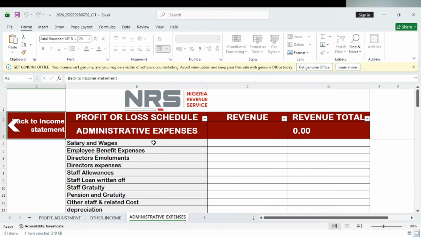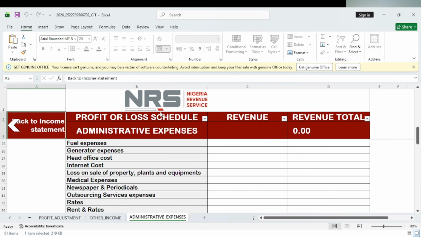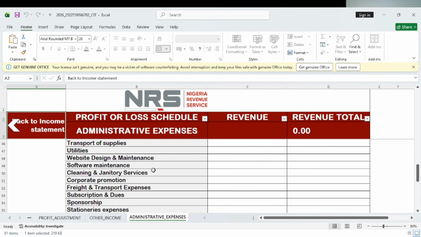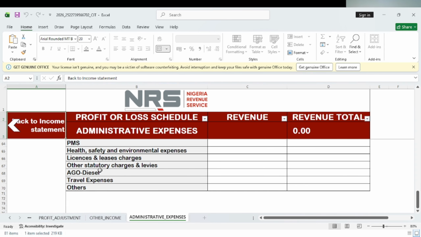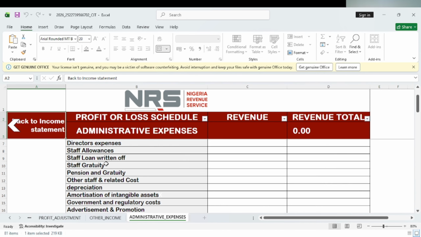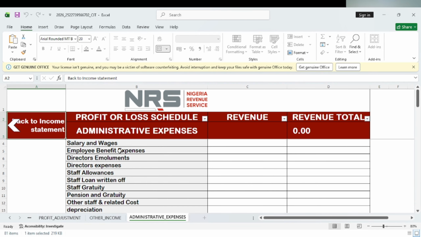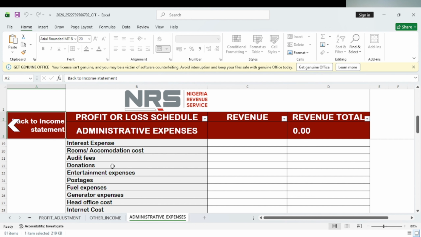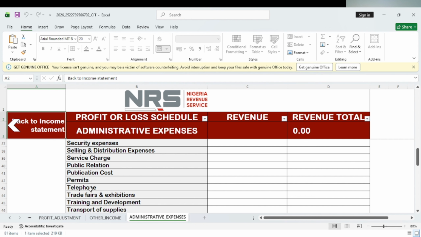And then I think other income is also going to be stated here. Administrative expenses also will be stated here. So here now you can put in all the expenses you have incurred for your business: royalty, PMS, electricity, bank charges, staff gratuity, staff loans, staff allowance, director expenses, salary and wages, different things. You can relate with all these expenses as a business owner. So you impute all of them here. Telephone expenses. I think there's a place for data too.